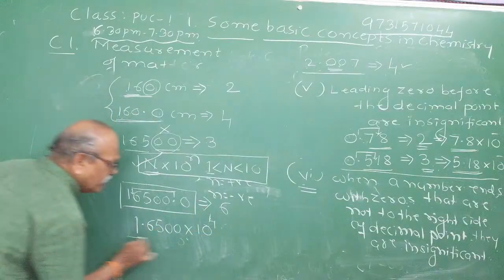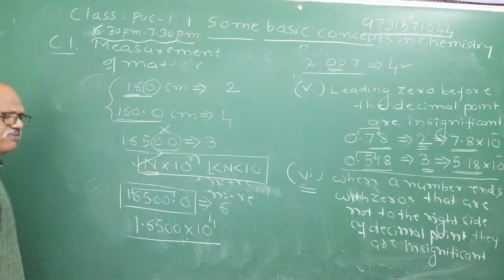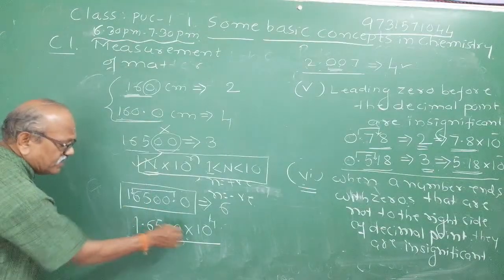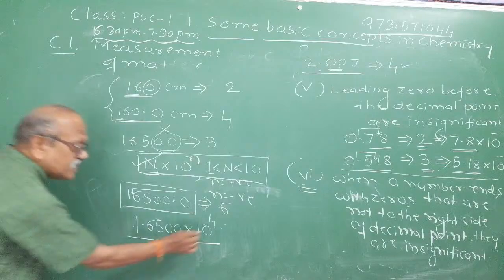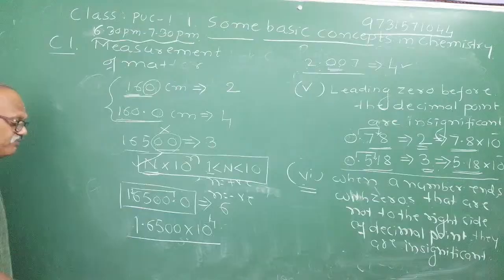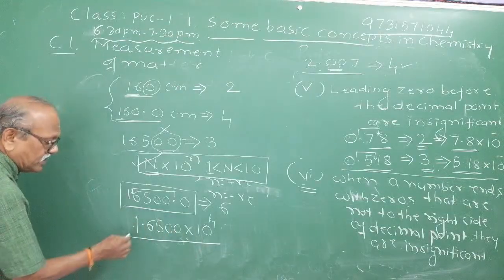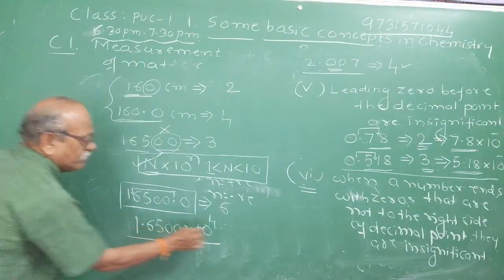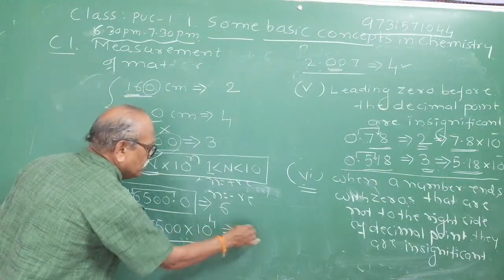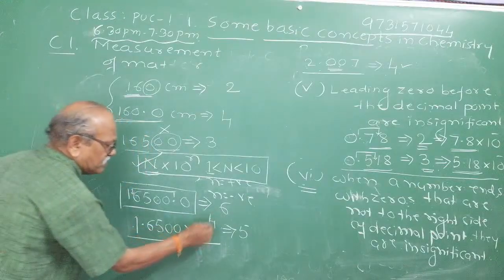Now, this is the scientific notation, and the significant figures are very, very clear. How many significant figures are there in it? Now, in scientific notation, there are zeros after the decimal point, and zeros after the decimal point are significant. It will be 1, 2, 3, 4, 5. Observe. You should not consider the 10 to the power 4. The number of significant figures is 5.